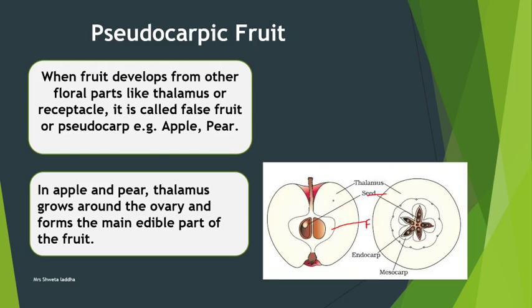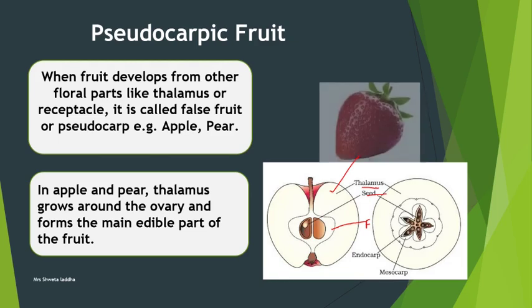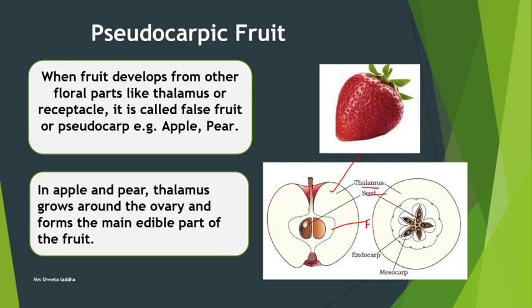The fleshy edible part which we are eating in an apple is nothing but the thalamus. Thus, the thalamus, or the receptacle, becomes the false fruit. Such a fruit is called a pseudocarp. Apple is one example, pear another, and even in strawberry the receptacle becomes the fruit. We'll study the strawberry fruit again when we study aggregate fruit.